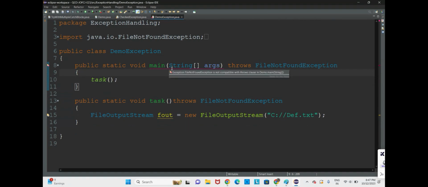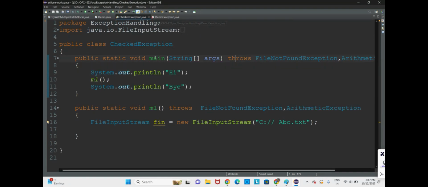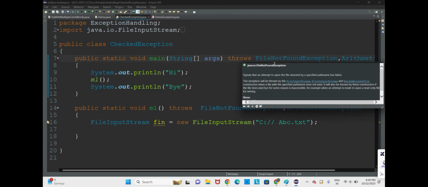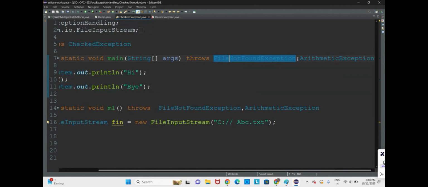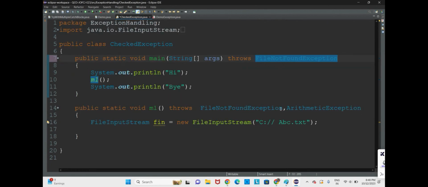Guys, it will usually work here. See, we have done here whatever there was, a file which was not there. We have sent that exception to the caller of the method, that is exception object propagation. For this main method also we got an error. We used throws file not found exception. So here arithmetic exception is not there, we have just written it. Here it is appearing and there it is not appearing.